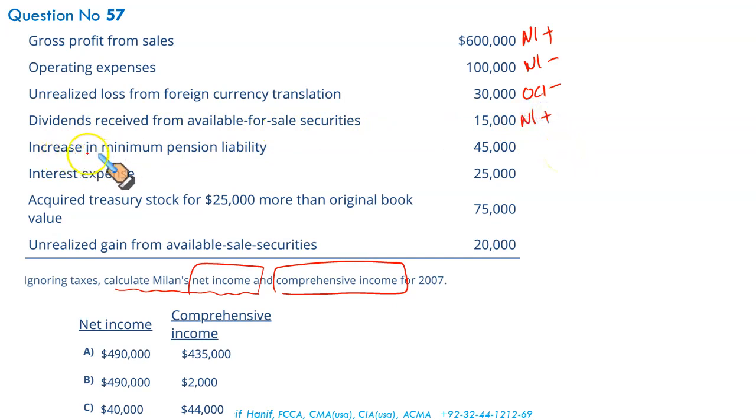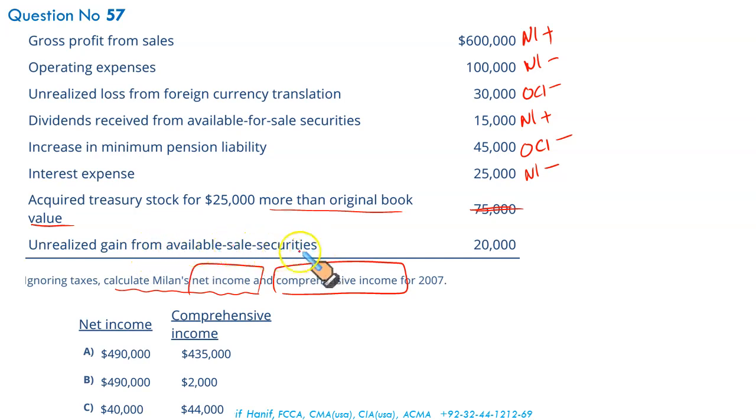Increase in minimum pension liability. Increase in liability is a credit, loss is a debit. I always see things from a debit credit perspective. That's what an accountant normally does. So it's an increase indicating a loss, so it will be reported as a part of OCI, negative. Interest expense is deducted from net income, negative. Acquired treasury stock for 25,000 more than the original book value. There are 2 ways to treat treasury stock, and that's not the agenda for this. It will affect your stockholders' equity balances individually, but it will not affect your other comprehensive income or your net income. So this item is just to confuse you guys.